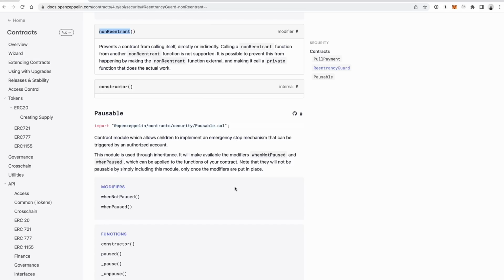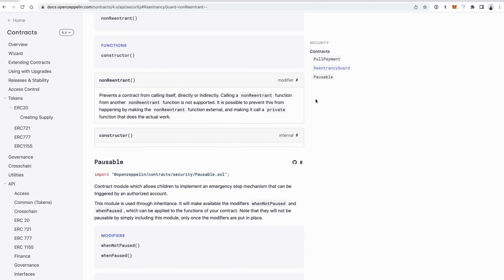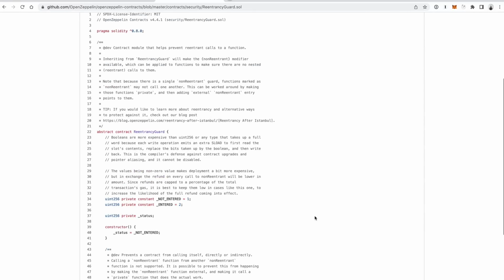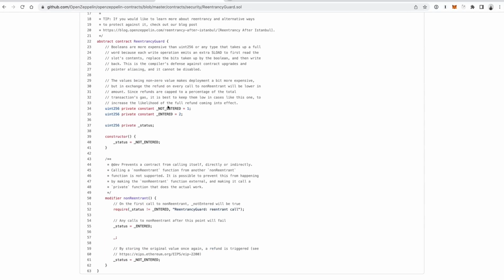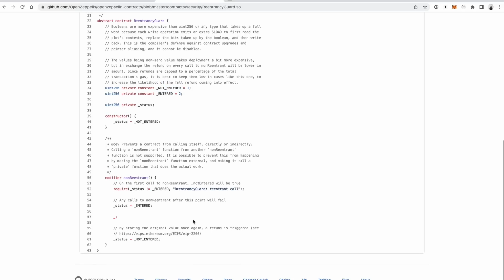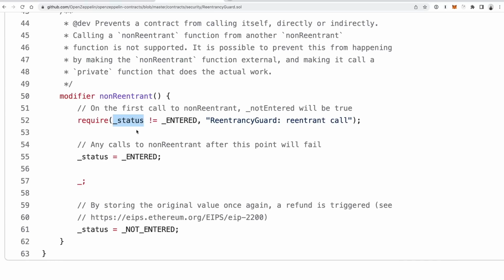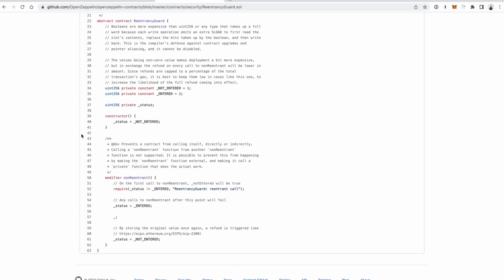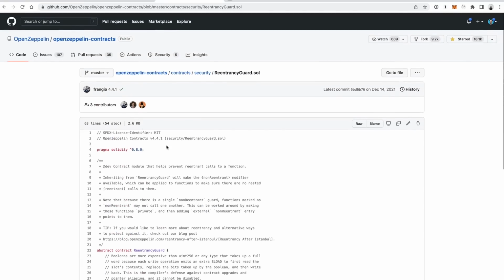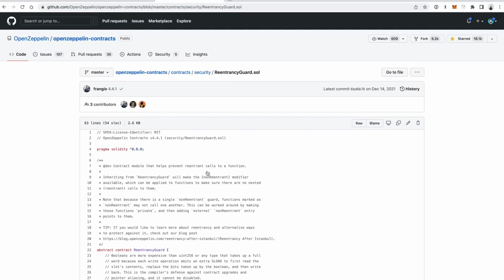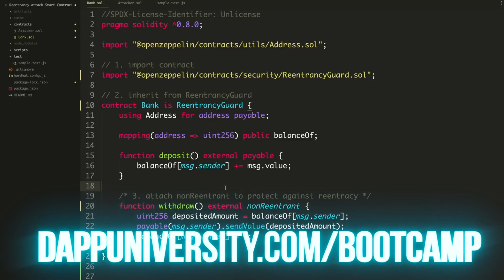And if you're really curious, you can check out the source code to see what it does. You can see inside of here that it basically just keeps track of the function, whether it's been entered already. And if it has been entered already, then it just doesn't let you do it again. Okay. So it basically keeps track of the status. If the status is entered, then it won't let you enter it again. So you could code this out yourself if you really wanted to, but I would probably just use a library in this case. So, let's see this in action.